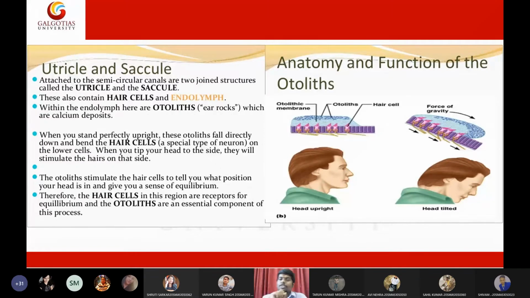When you are tilting your head, these calcium rocks, also called otoliths, will fall on these hair cells, resulting in stimulation of the corresponding hair cells. Upon getting stimulation, our brain will perceive this as the orientation of your head.